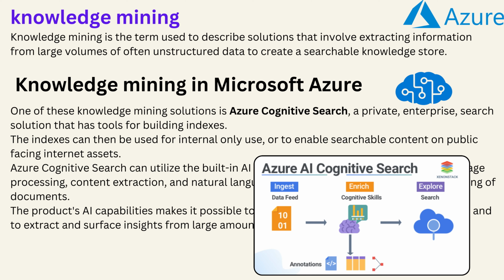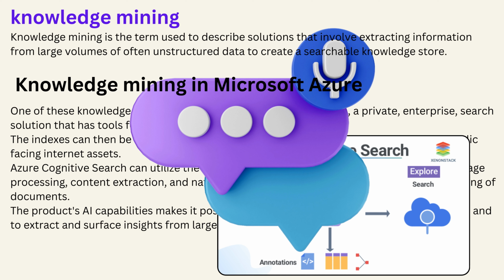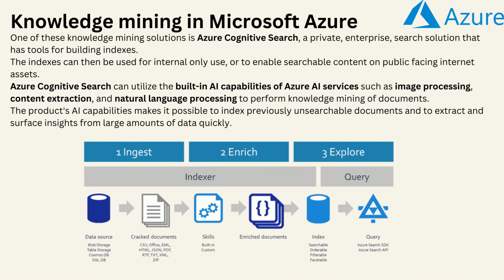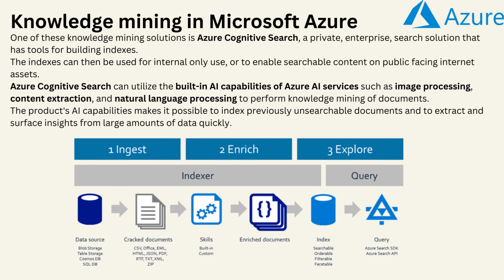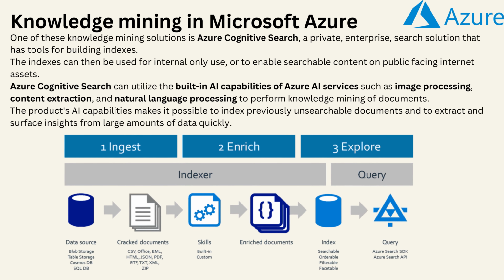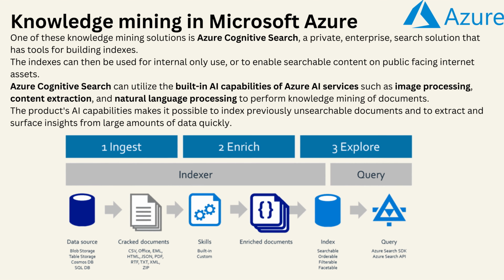Understand knowledge mining. Knowledge mining is the term used to describe solutions that involve extracting information from large volumes of often unstructured data to create a searchable knowledge store. Knowledge mining in Microsoft Azure. One of these knowledge mining solutions is Azure Cognitive Search, a private, enterprise search solution that has tools for building indexes. The indexes can then be used for internal-only use or to enable searchable content on public-facing internet assets.